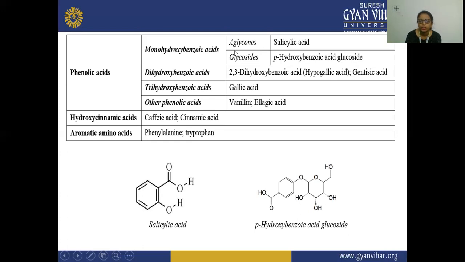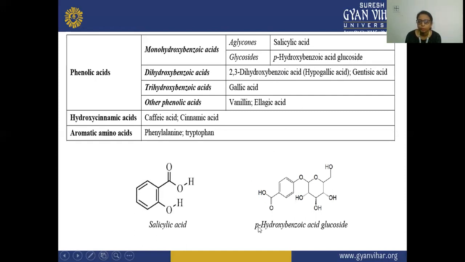So here in your aglycone, you can see salicylic acid, which has one hydroxy group present on this benzene, and this is your COOH, which is your carboxylic acid. That is why it is your salicylic acid. Secondly, this is your glycoside, and here you can see that p-hydroxybenzoic acid glycoside is present.